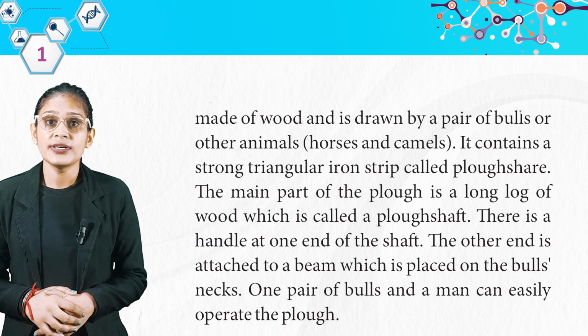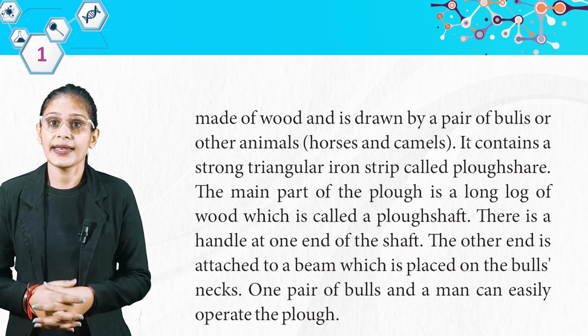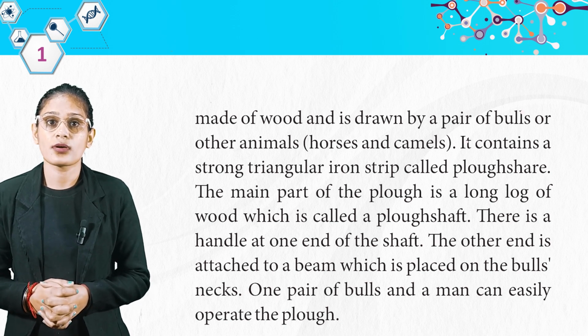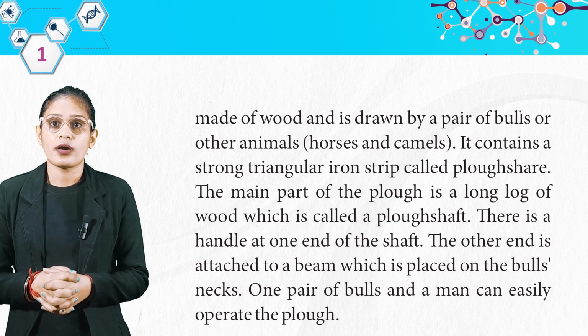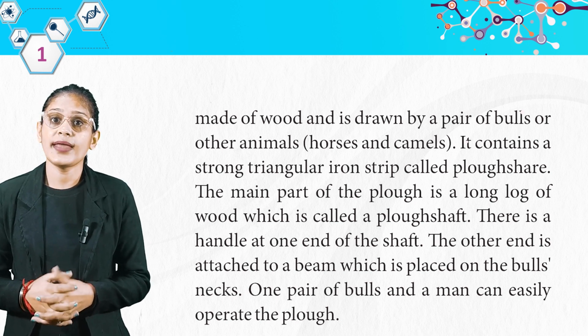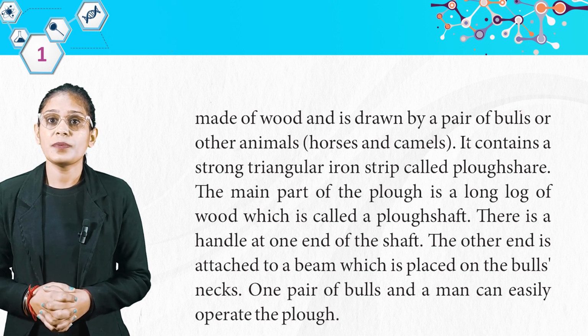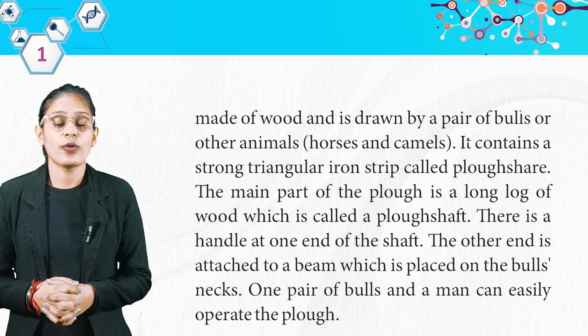This is made of wood and is drawn by a pair of bulls or other animals, horses and camels. It contains a strong triangular iron strip called plow share, the main part of a log of wood, which is called a plow shaft. There is a handle at one end of the shaft. The other end is attached to a beam which is placed on the bull's neck. One pair of bulls and a man can easily operate the plow.